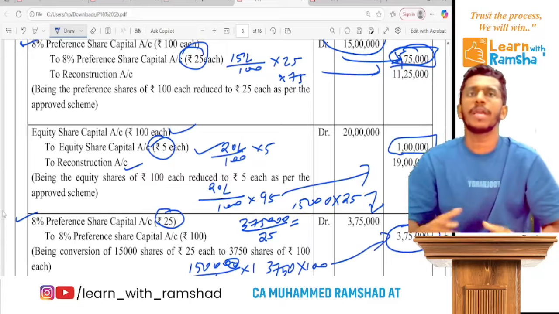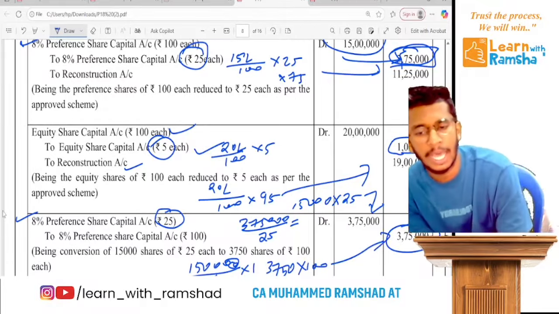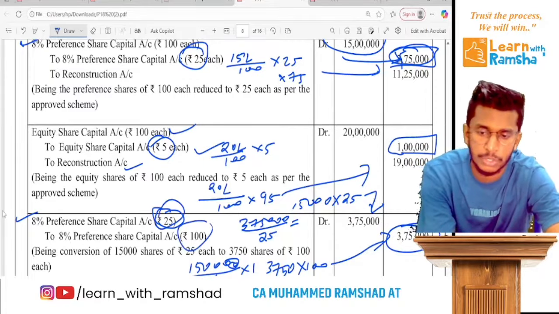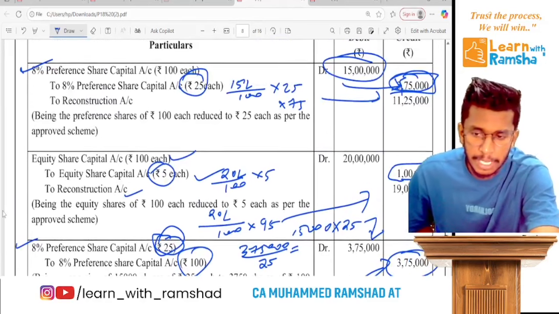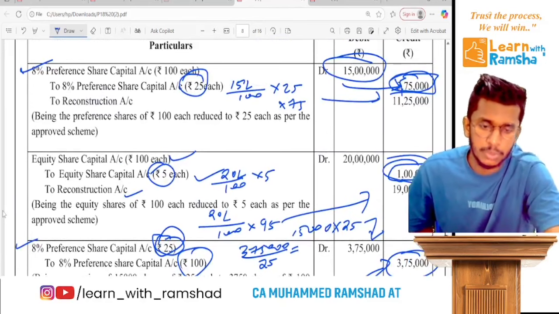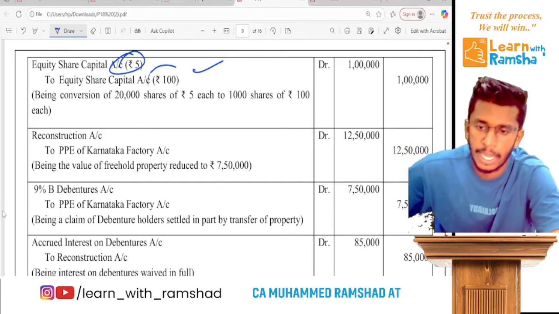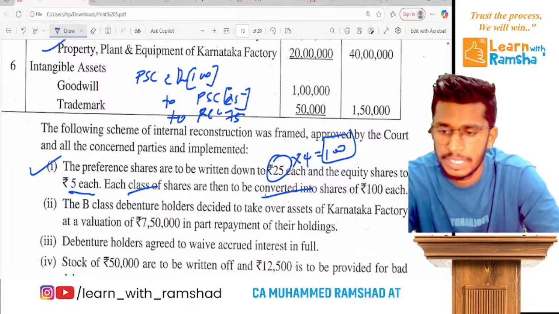So you don't need to be complicated with these numbers. What you have to do is just cancel the old shares. Individually you write 25, then issue new. The amount is the same, just like that, preference shares. Just like preference shares, you do the equity shares: 1 lakh, you cancel 1 lakh and issue, but individually you write the amount. We have done this multiple times in the classroom. Ready? Now it's not a big deal.